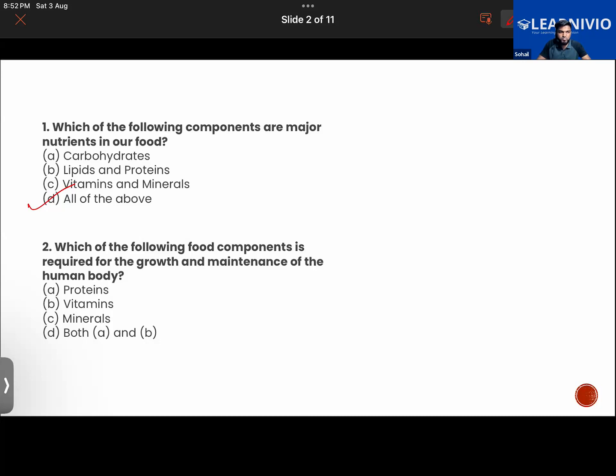Which of the following food components is required for the growth and maintenance of the human body? Protein, vitamins, minerals, both A and B. Both A and B. Very good. It's protein and vitamins.